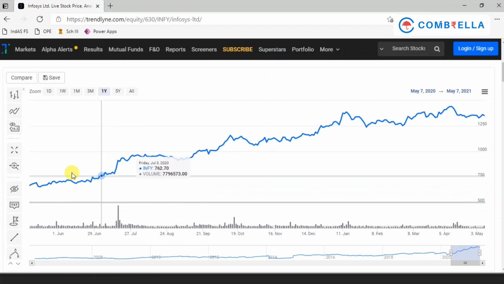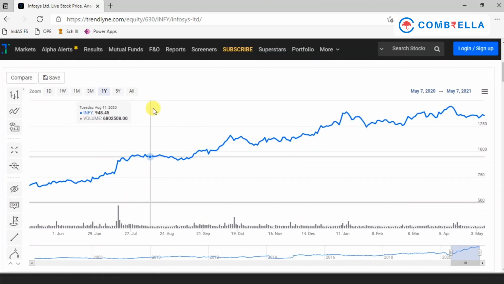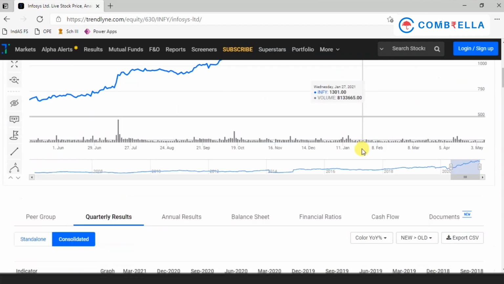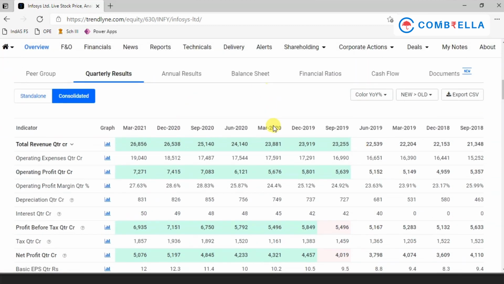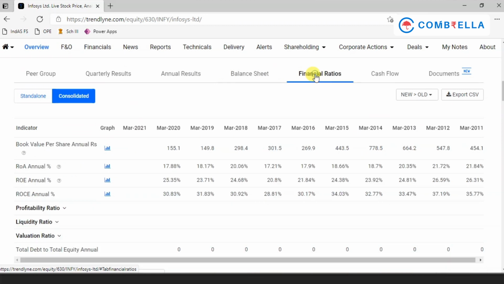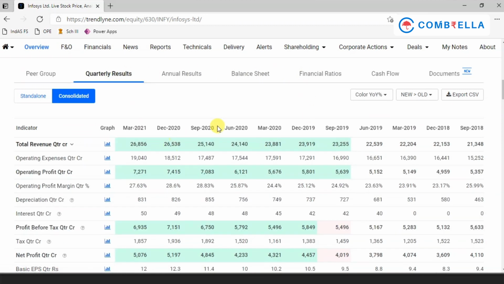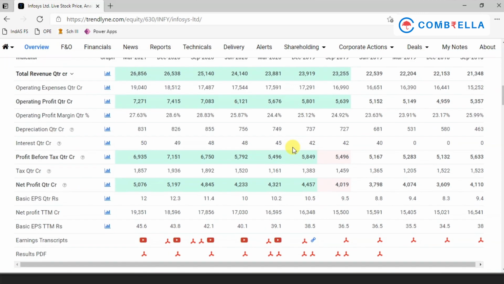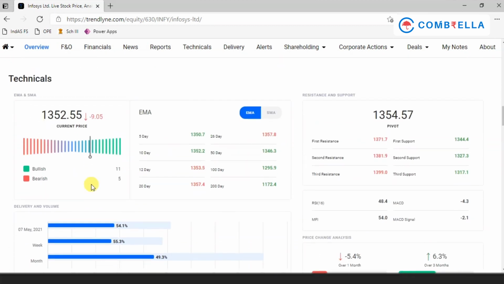Then if you come down, you can see the chart, price chart, and you can see for various time periods, 1 week, 1 month, 1 year and all those things. You can see the price chart here. Then if you come down, these are all the financial results. You want to see the quarterly results, or you can see the annual results, balance sheets and the financial ratios for different time periods. So here you can understand what is the financial performance of the company for the various timelines.